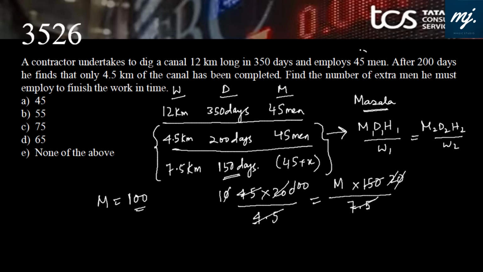But we already have 45 men with us. That means extra men required are 100 minus 45, that is 55. Don't mislead yourself, don't mark 45. I've seen many places where people have solved 55 but they are marking 45. We just need to have control over that vision also. Answer is 55, that is option B.